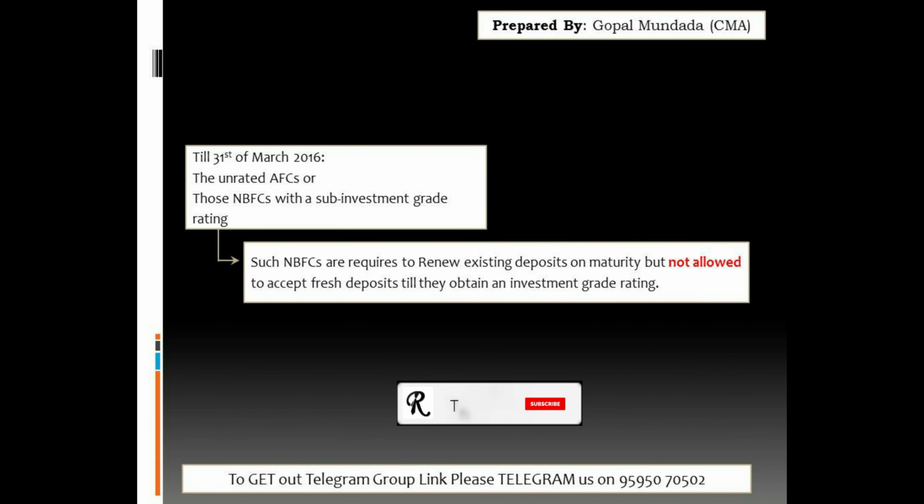So guys, next point is unrated NBFCs and NBFCs with sub-investment grade are required to renew the existing deposit on maturity but are not allowed to accept fresh deposit till they obtain the investment grade rating. So this is the very important point. If any NBFC, if any unrated NBFC or NBFC with the sub investment grade is required to renew the existing deposit on maturity but they are not allowed to accept the fresh deposit till they obtain the investment grade rating.